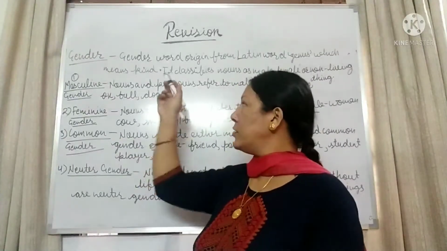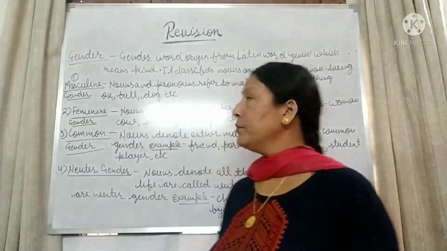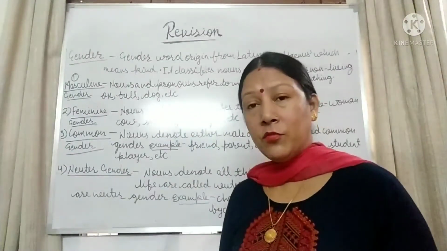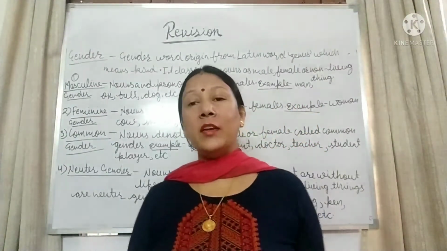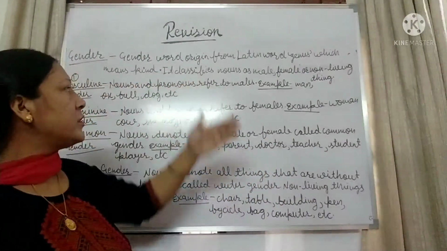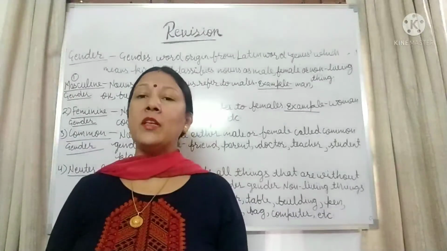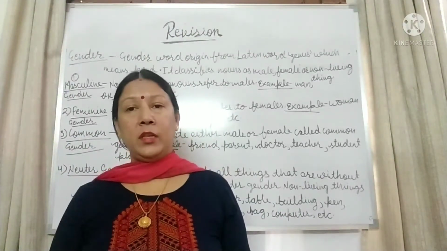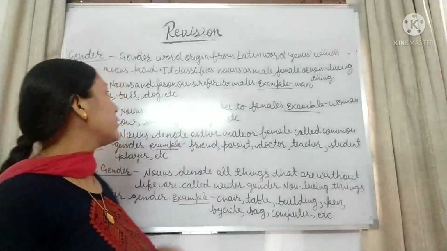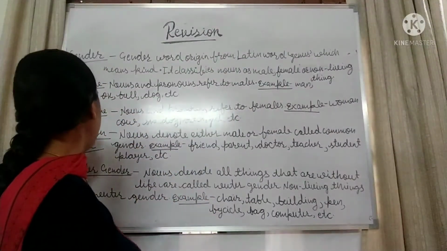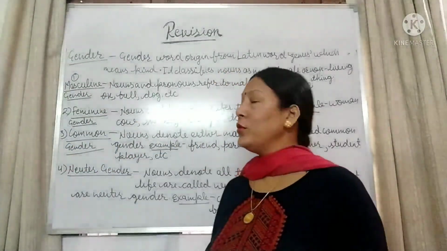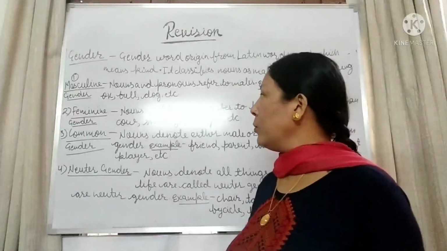Next topic is gender. What is gender? The word gender originates from the Latin word genus, which means kind. It means gender classifies nouns as males, females, and non-living things. So here are 4 kinds of genders: first is masculine, feminine, common, and neuter gender. Let's see what these are. Earlier I have told you, it's a quick revision for you.